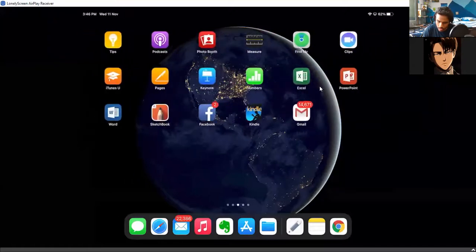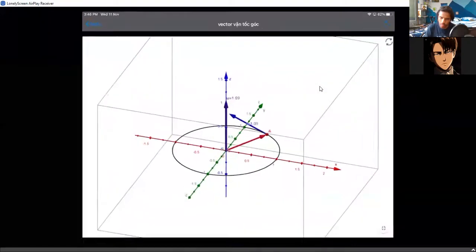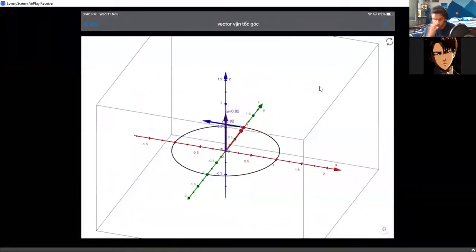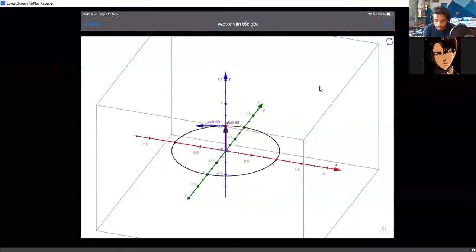I can't see the tab. Where is the tab? Where are you? Yeah, here you are. Yeah, look at this thing. I've already got it loaded. So you can see all the things, right?